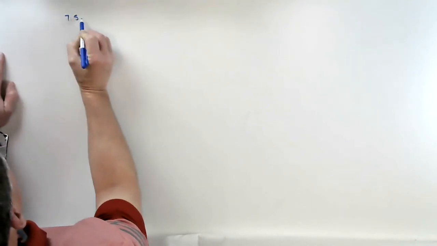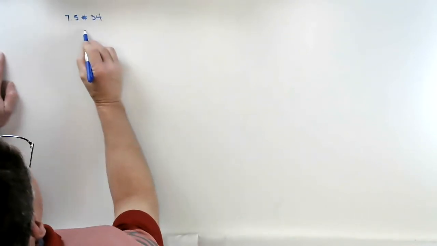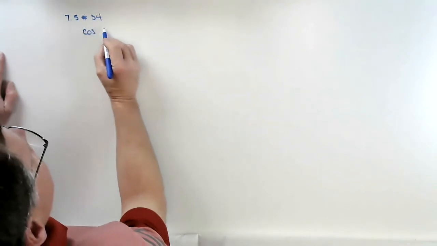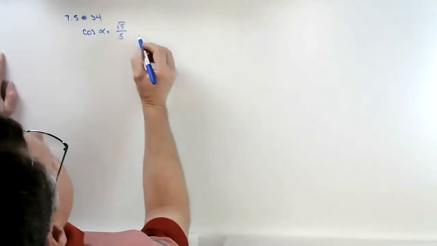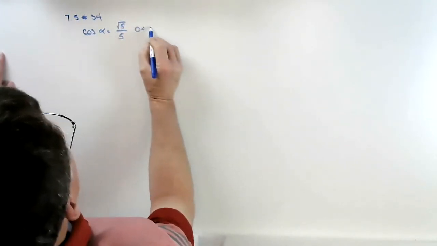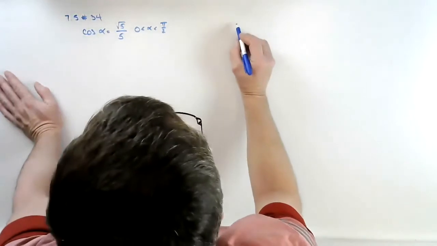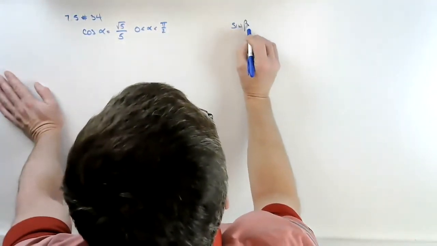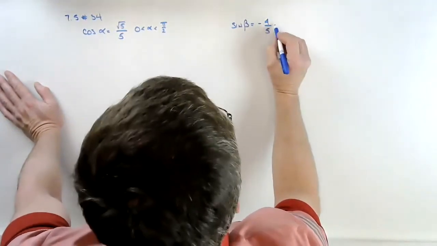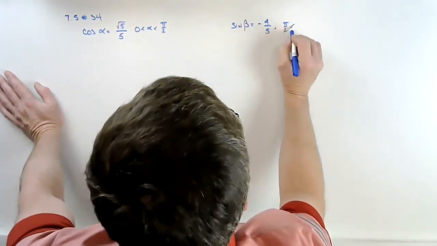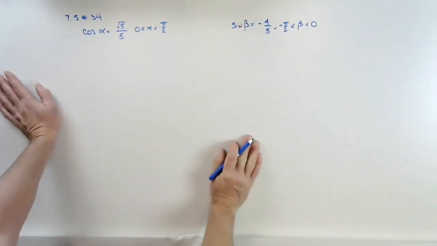So this is 7.5, number 34. We're given cosine of alpha is the square root of 5 divided by 5, and we're given 0 is less than alpha is less than pi over 2. Also, we're given sine of beta equals -4 divided by 5. And we're given that negative pi over 2 is less than beta is less than 0.